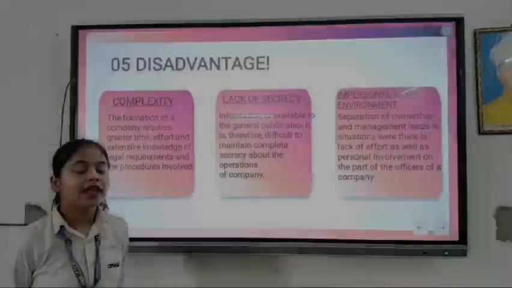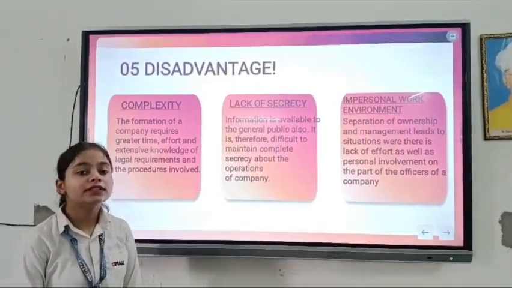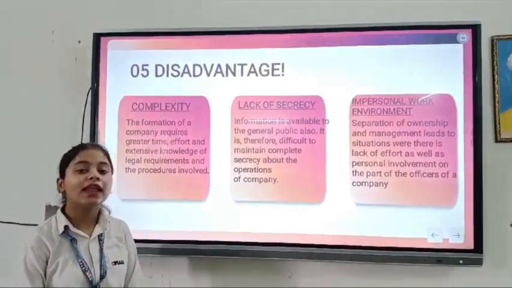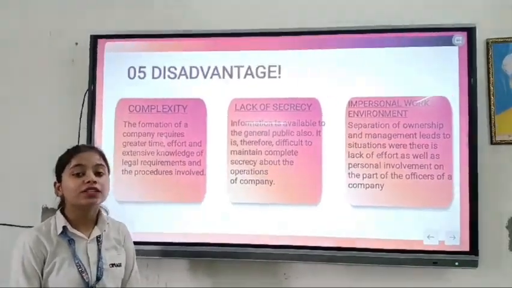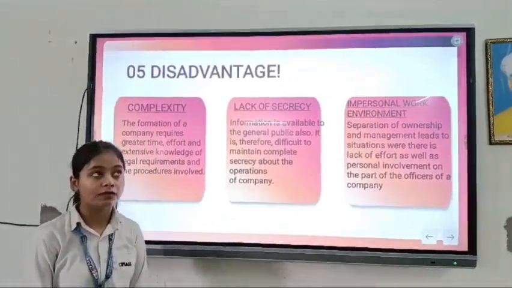Now, what are some disadvantages of joint stock company? First one, complexity. Second one, lack of secrecy. Third one, the impersonal work environment. Fourth one is the numerous regulations, and fifth one, the obligation management.